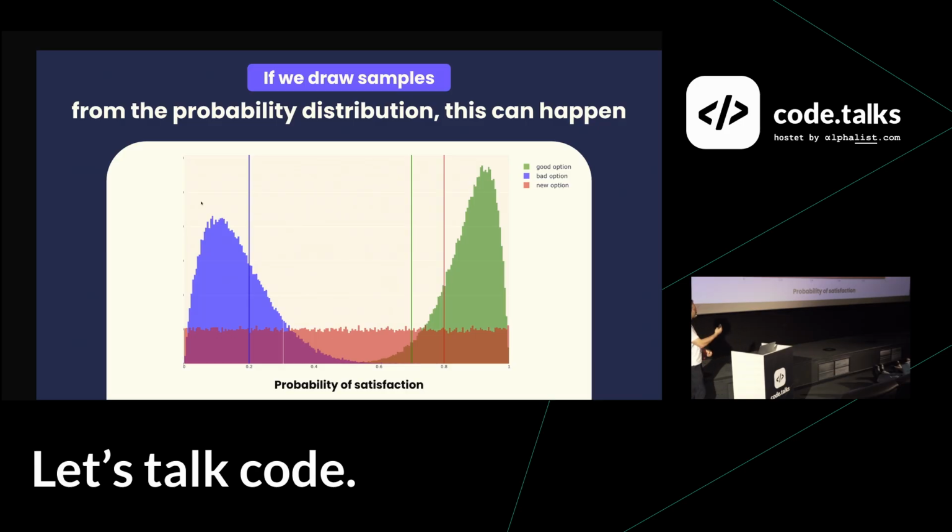And it is possible that the green one is unlucky, and the random sample that we take from its distribution lands somewhere closer to 0.6, while the red one is lucky. In this situation, what we would pick is the new option instead of the known good option, which is the green one.